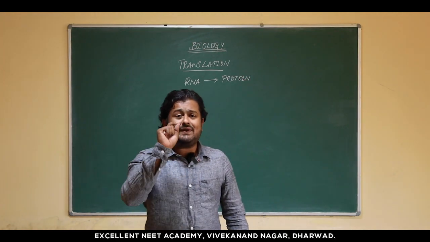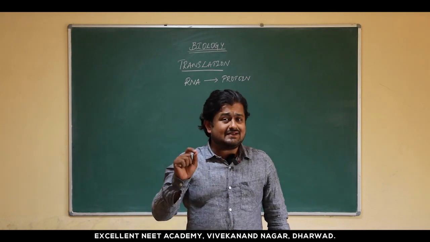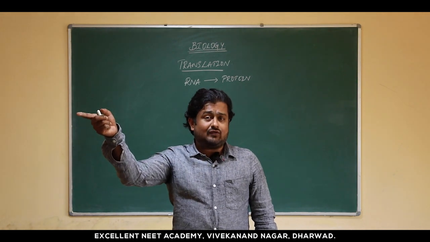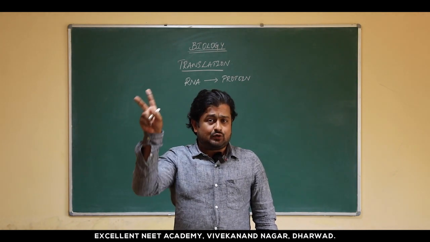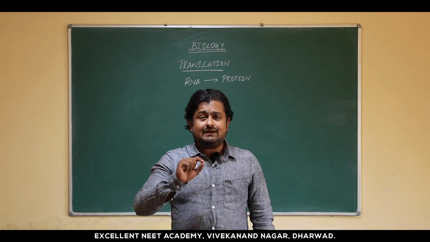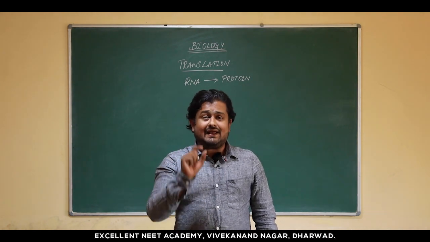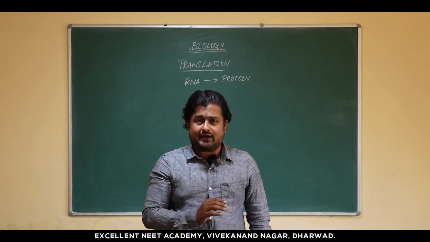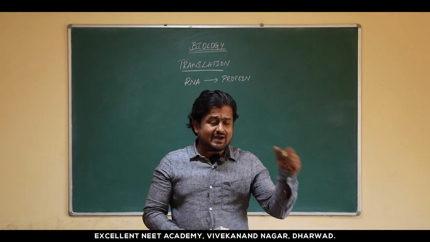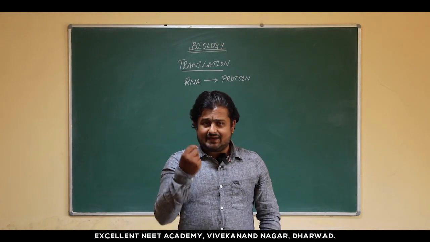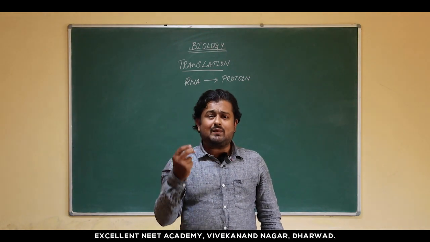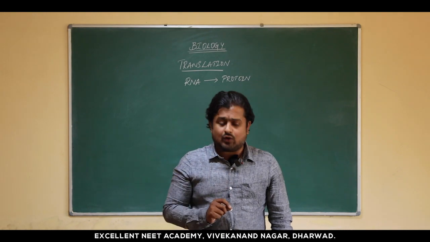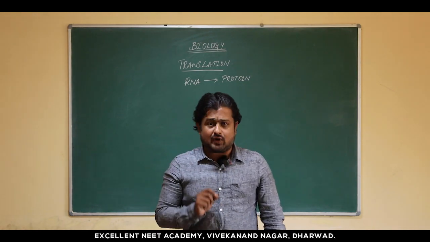Here the complexity which arises is that a nucleic acid is converted into a polymer of amino acids, which are two totally different biomolecules, and obviously you cannot get any complementarity between them. In the previous topics, replication as well as transcription, there is clarity about the complementarity between the two molecules.